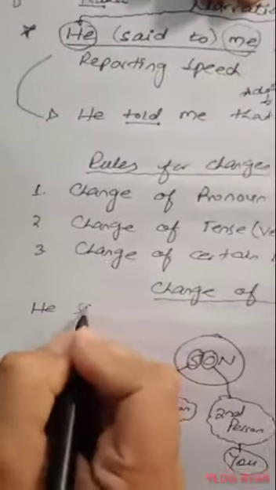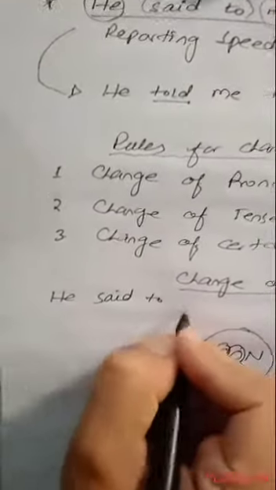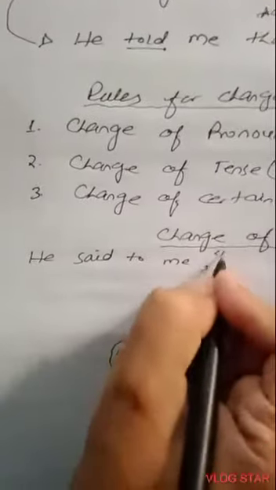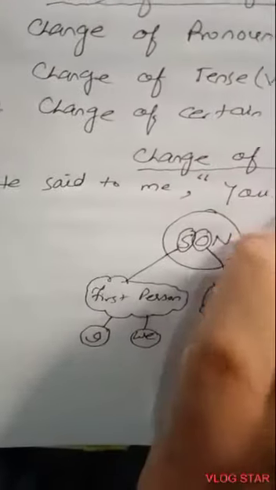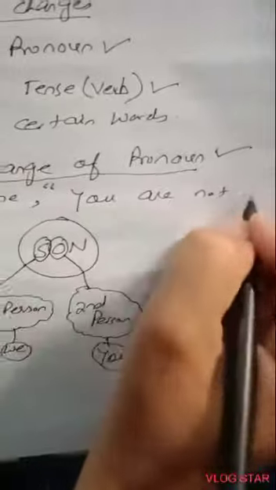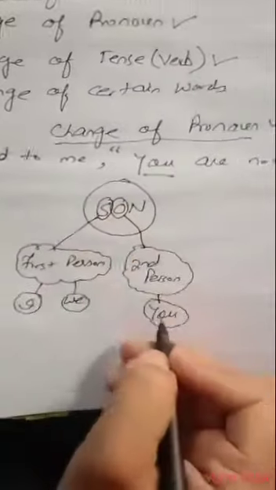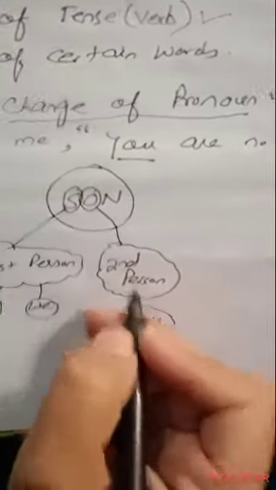So let's see, I'll rewrite this sentence by changing the subject. If the sentence is like that, he said to me, "You are not a thief." Here we have you, so it is second person, so according to the rule it will be changed according to the object.